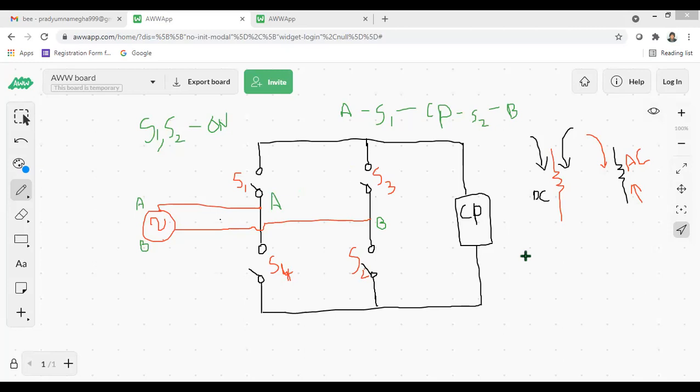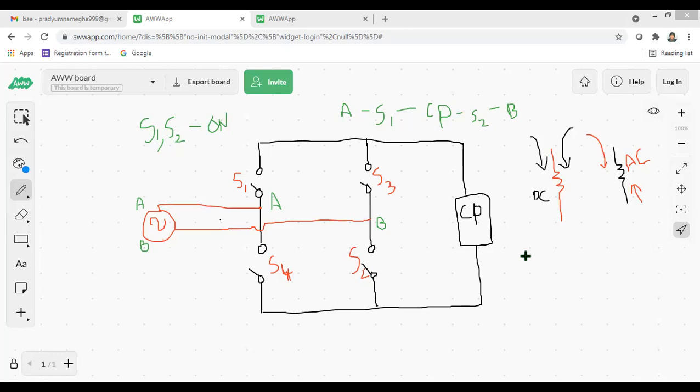AC current. Television is connected to the switchboard plug, so it takes AC current, but inside the television we must have a rectifier which converts AC to DC. Television is an electronic device, it is constant, it is not rotating, and we can touch it every time, so it finally takes DC current. From the switchboard we get AC current, and AC is converted to DC inside the television circuit. The rectifier circuit is placed inside the television.